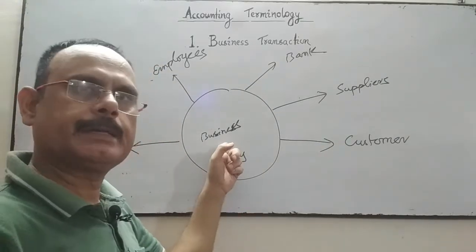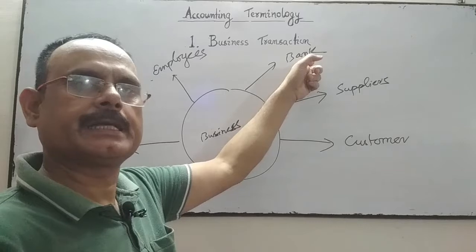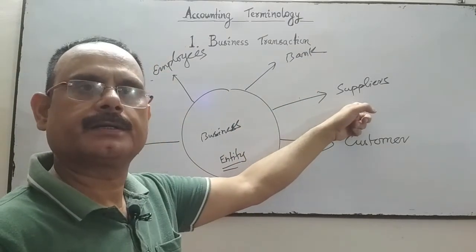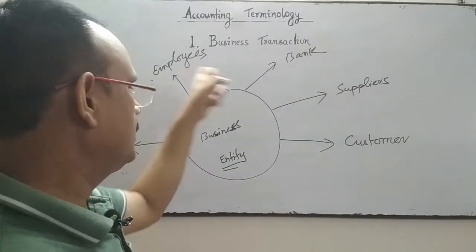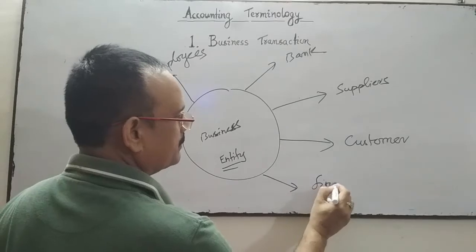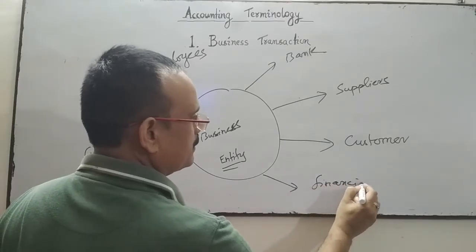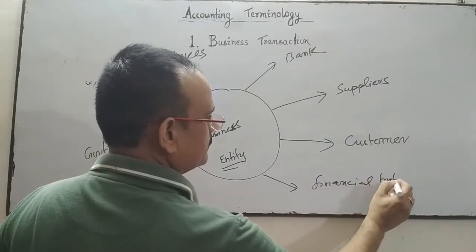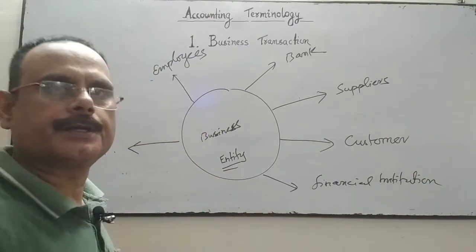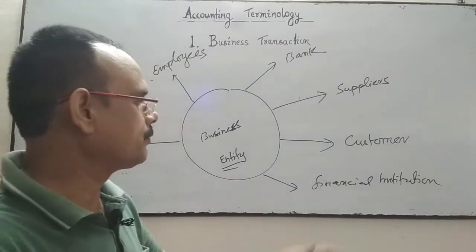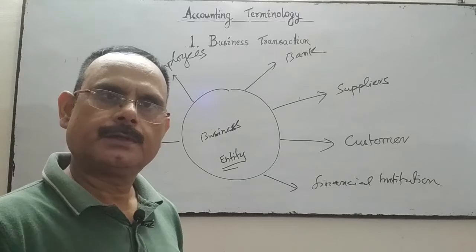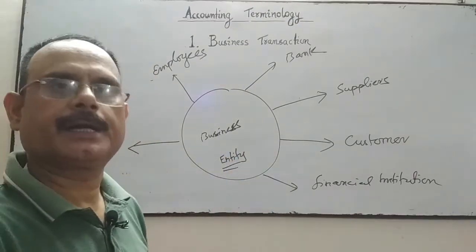Business entity is quite separate, bank entity is quite separate, supplier entity is quite separate. They are separate entities. Financial institution is a separate entity. The business takes loans from financial institutions, which are separate entities. So business entity is quite separate.